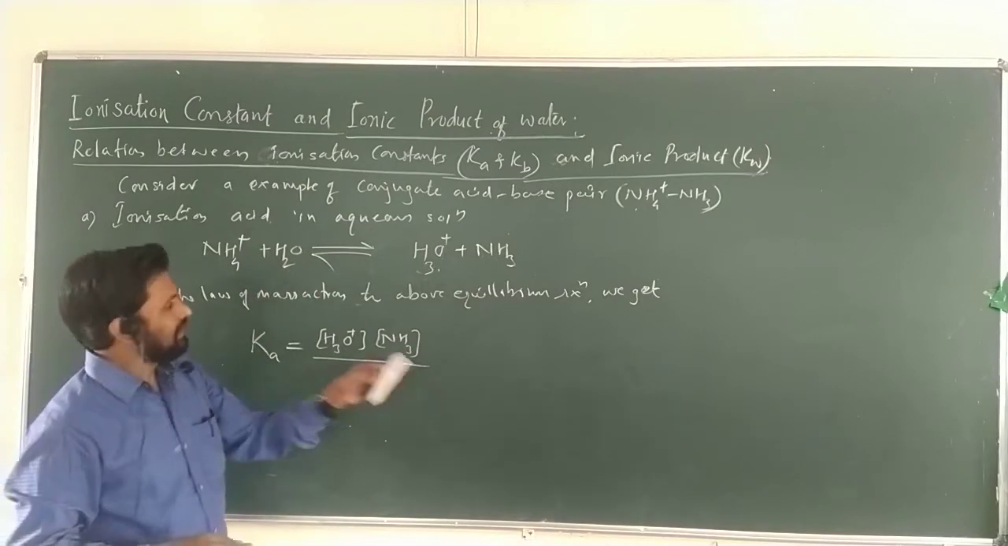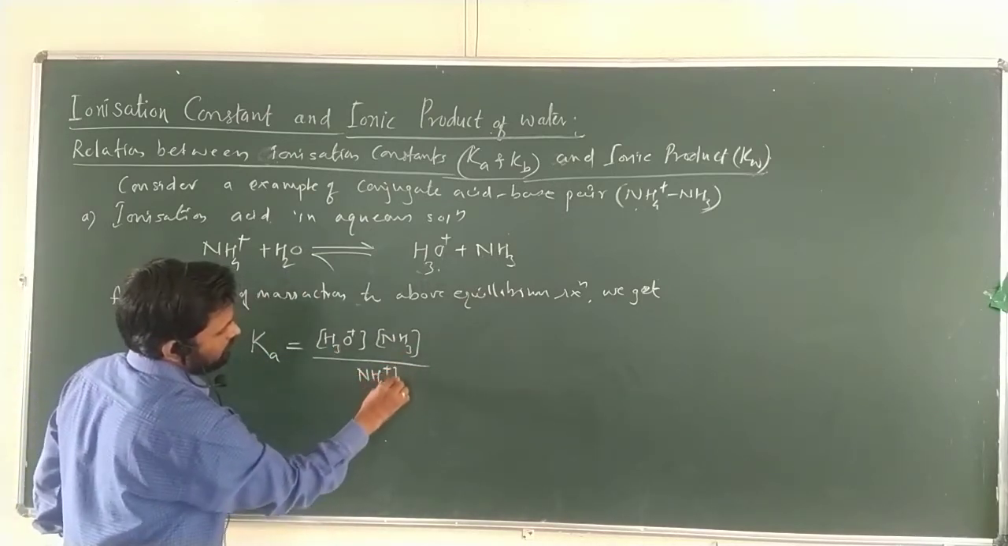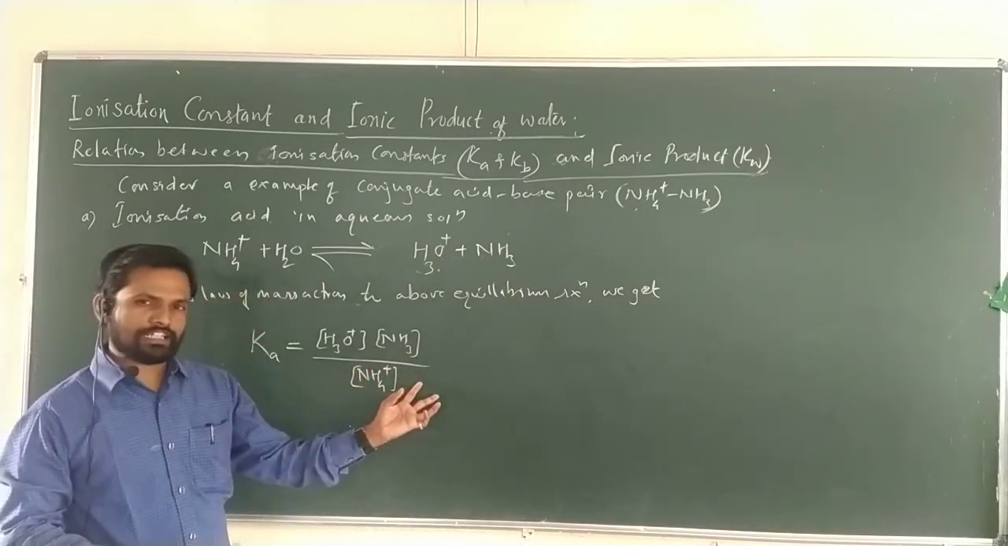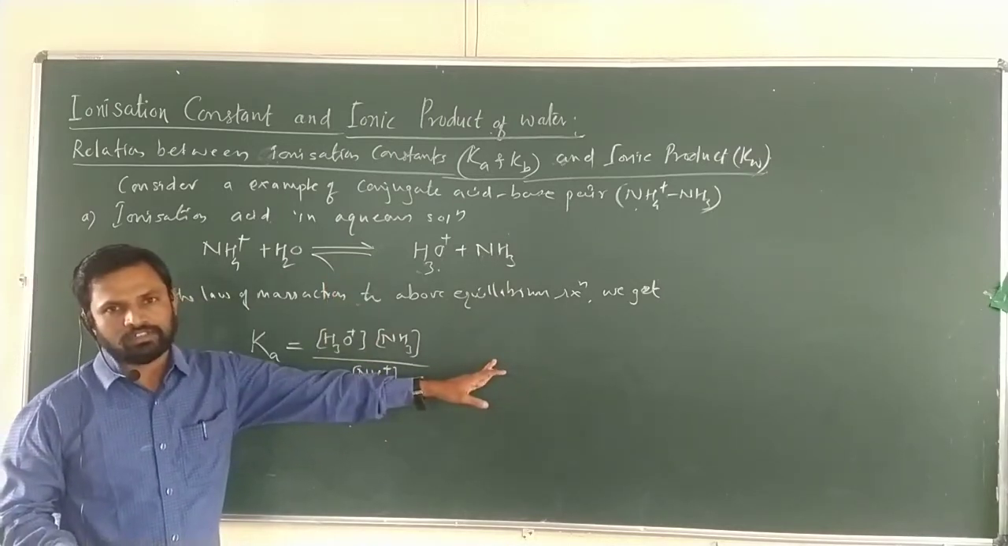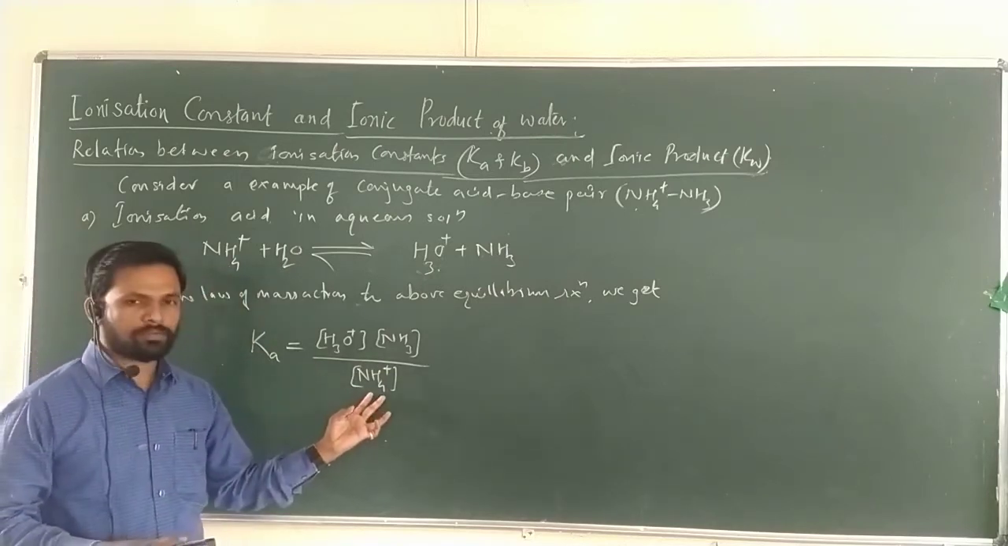We can write directly the concentration of NH4 plus. If you take the concentration of water, as we know, practically it is negligible, therefore it is considered to be a negligible value. So instead of writing the negligible value, just take the molar concentration of NH4 plus only.